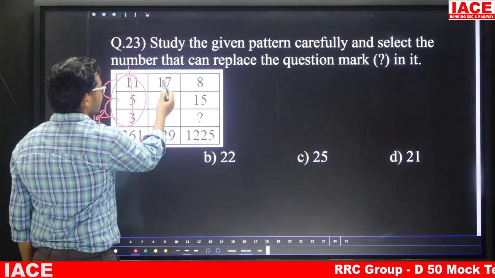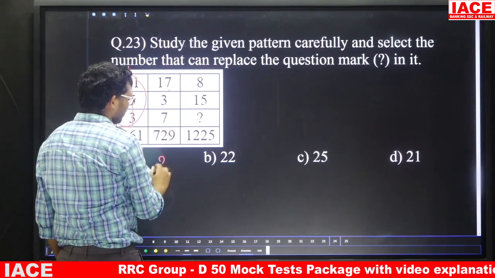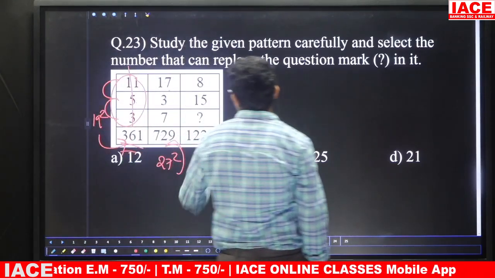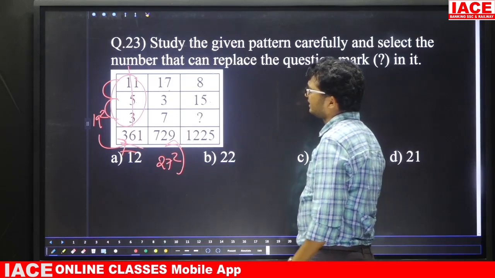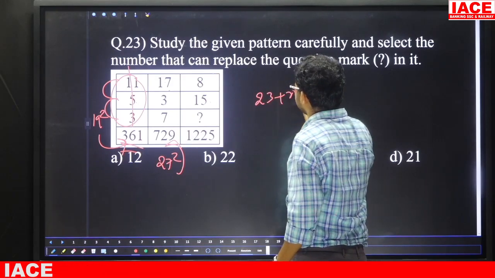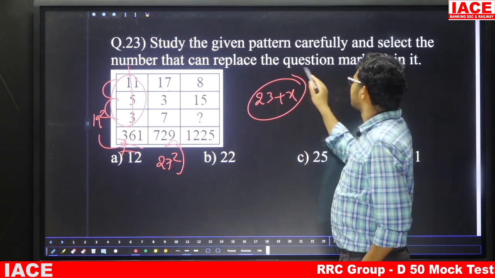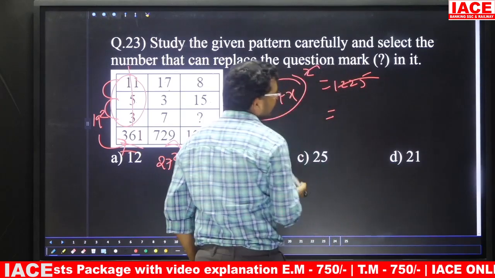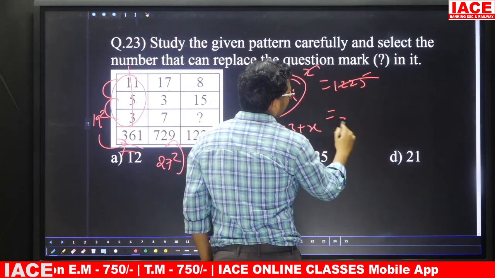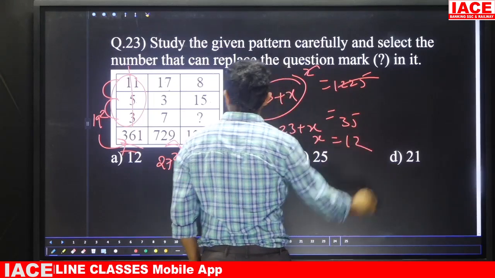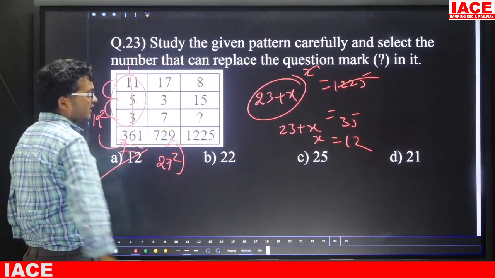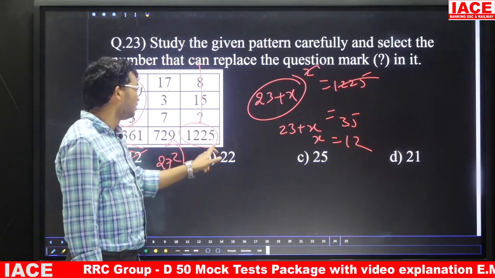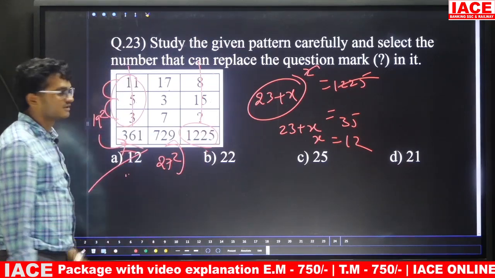In the same manner, 17 plus 3 is 20, 20 plus 7 is 27, and 27 square is 729. In the same manner, 8 plus 15 is 23, plus x. Now the square of the sum is 1225, which is 35 square. So 23 plus x equals 35, and x equals 12. The answer is option A. The logic is the sum of the first 3 rows, square, equals the last row. So the answer is 12. Option A is the answer.